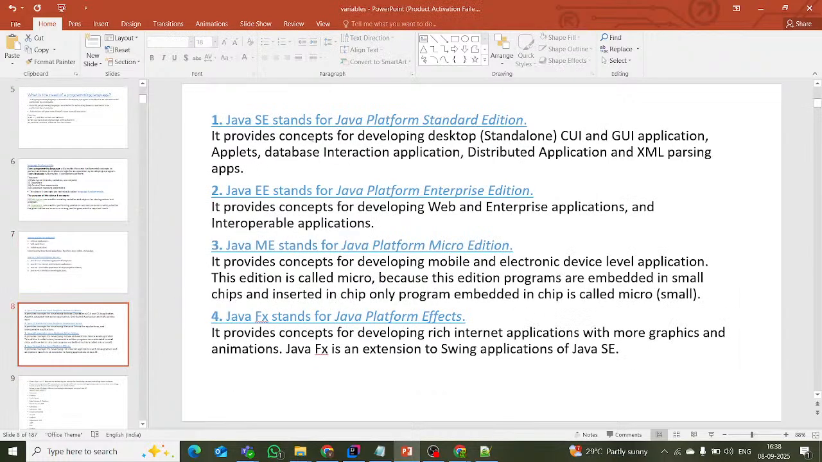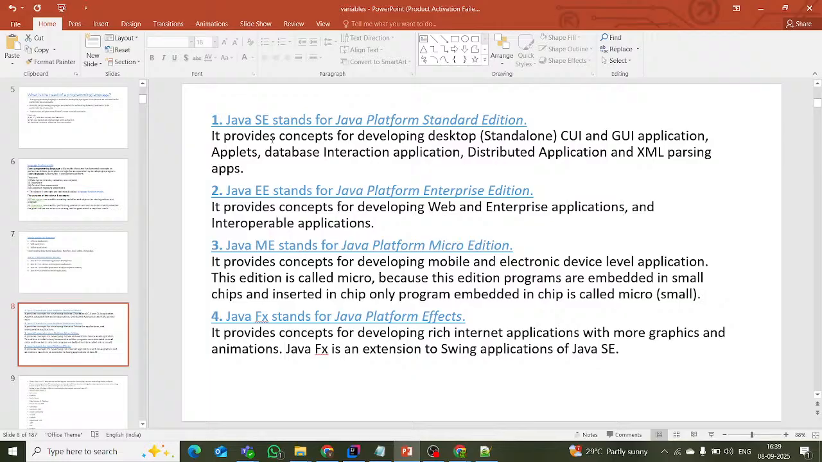After that, these are the definitions. Java SE is for standalone applications. In standalone applications, it provides concepts for developing desktop standalone applications like CUI and GUI, graphical user interface applications, and database interaction applications, and so on.